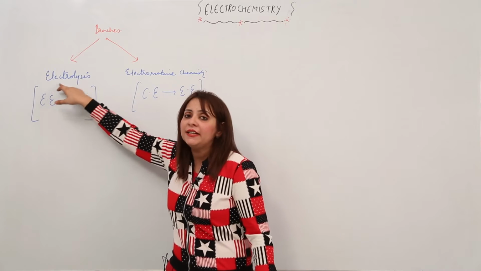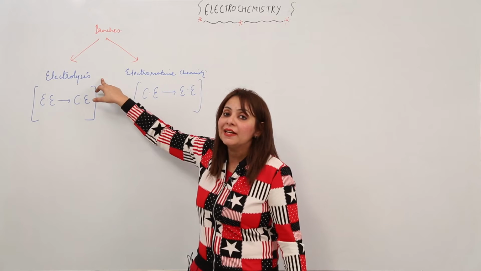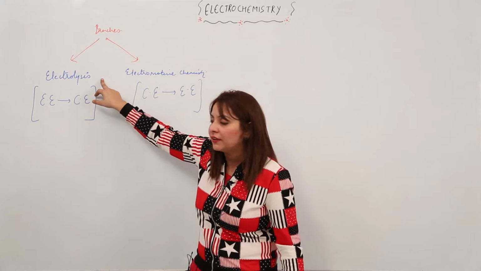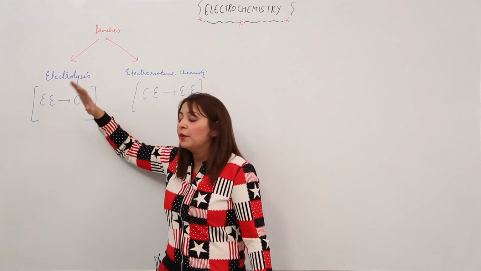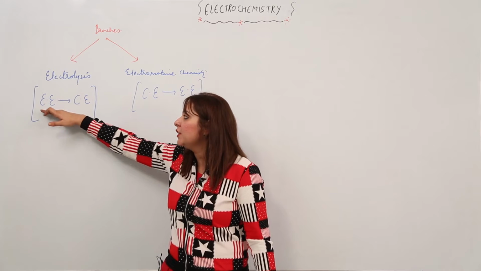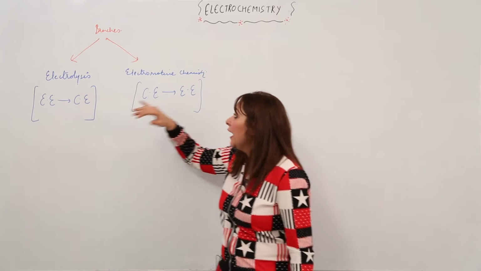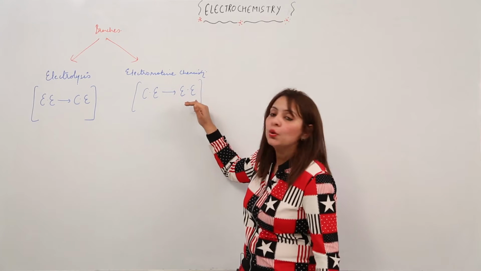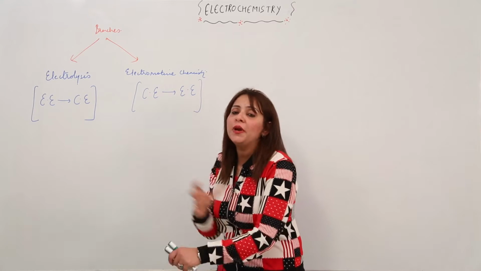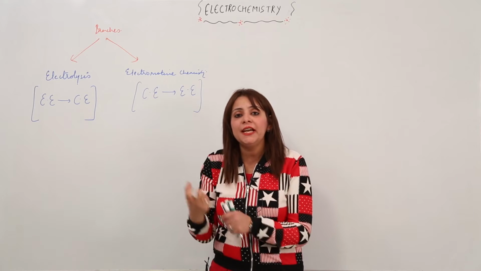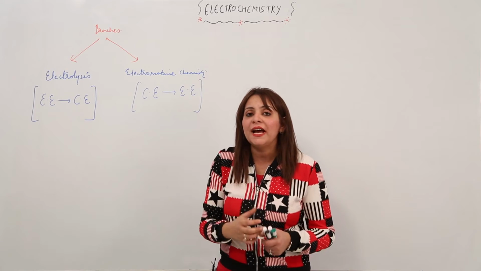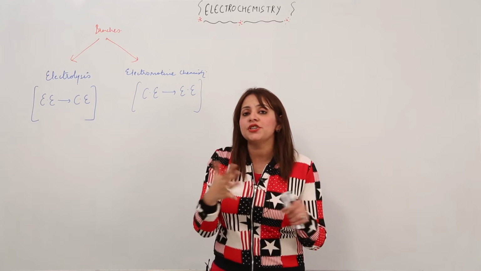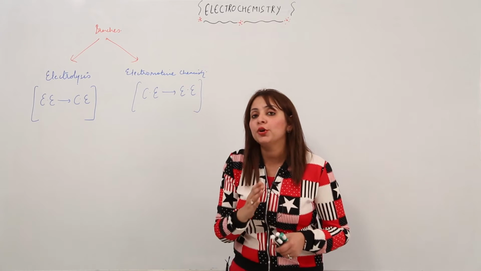That means we pass electricity and the substance gets lysed, that is, a chemical reaction occurs, right? So it is the process or branch that deals with the conversion of electric energy into chemical energy, right? And electromotive chemistry is the conversion of chemical energy into electric energy. So these are the two branches we will be dealing with in this chapter. You should know which branch converts which energy into which form, right? You should be thorough with it, right?